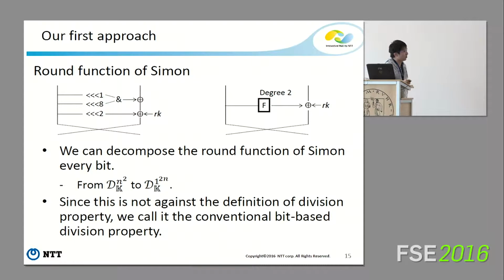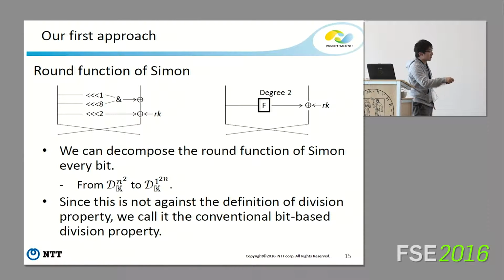Our first approach is actually very simple. Now, the round function of Simon is like this. In the previous application, we regarded this function as any nonlinear function with degree 2, because we can't decompose it like an S-box. But we can decompose the round function of Simon bit by bit.